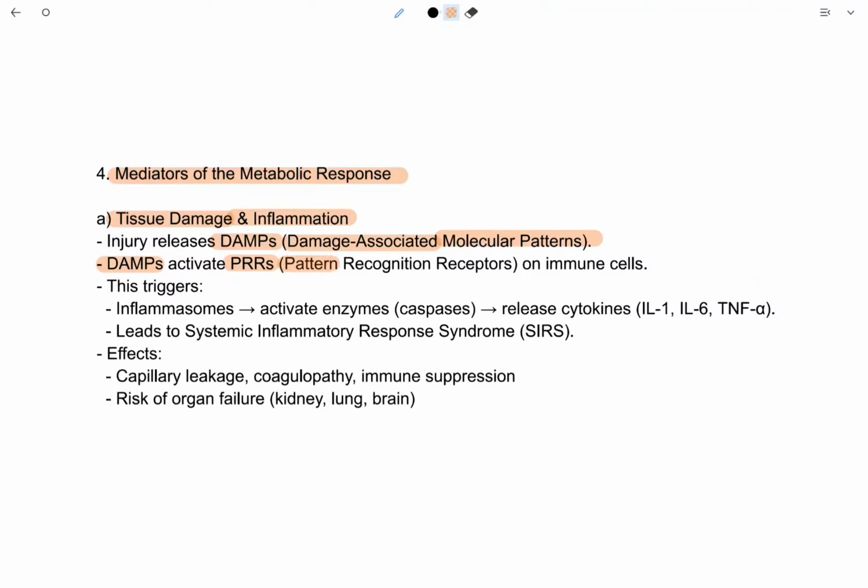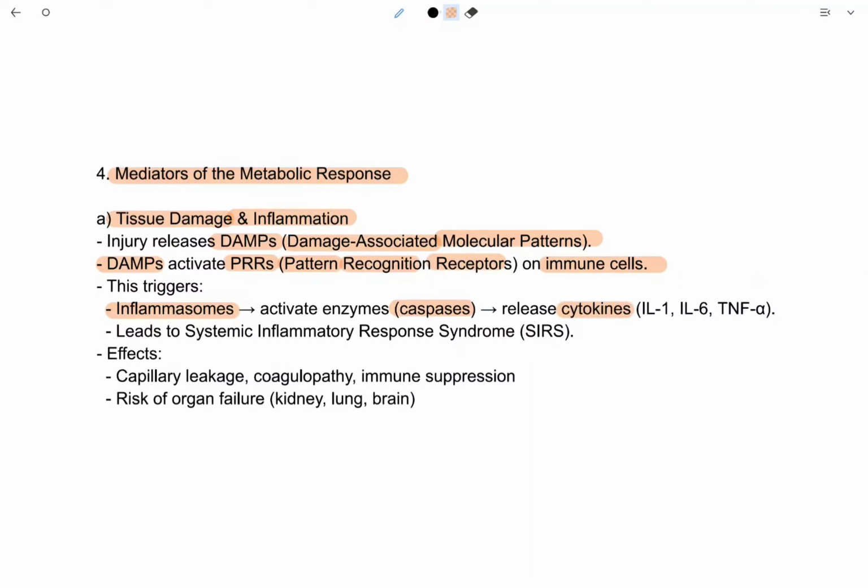PRRs are pattern recognition receptors on the immune cells. After that, this triggers inflammasomes. Inflammasomes are proteins present in the immune cells. They activate enzymes or caspases. These activated enzymes or caspases release cytokines.